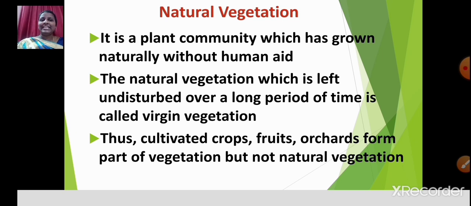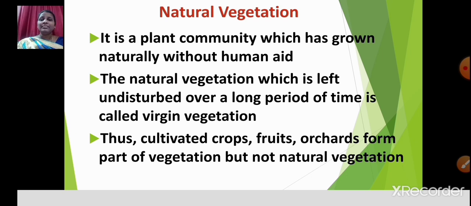The natural vegetation which is left undisturbed over a long period of time is called virgin vegetation. Now, what is virgin vegetation? It is the natural vegetation which is left undisturbed over a long period of time.